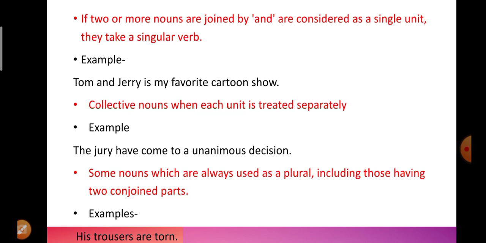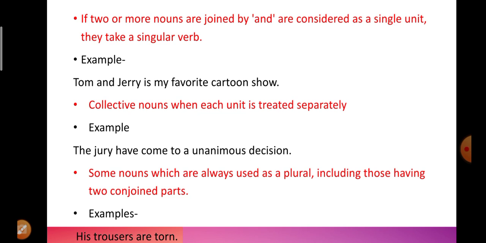For example, his trousers are torn. Now, trousers, there are two parts of the trousers, okay, but they are joined with each other and we say trousers. We do not say "this pair of trousers is torn." We do not say like this, but we say that his trousers are torn.